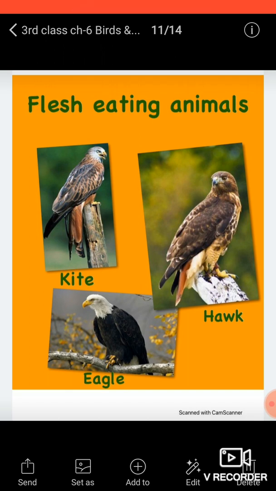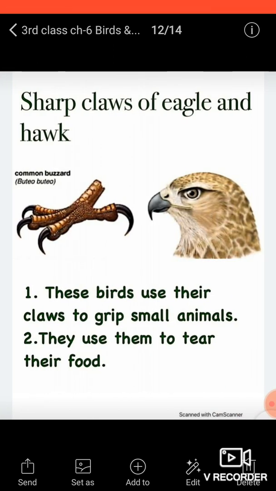What are flesh eating animals? Here you can see the picture. There are kite, eagle, hawk. These are called flesh eating animals. As you know, those animals which eat flesh of other animals are called flesh eating animals.